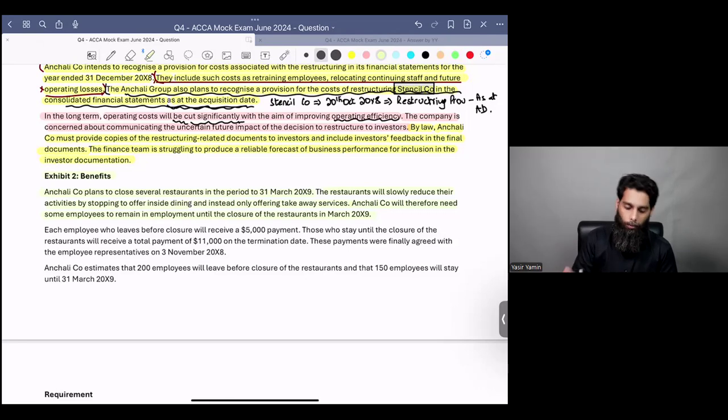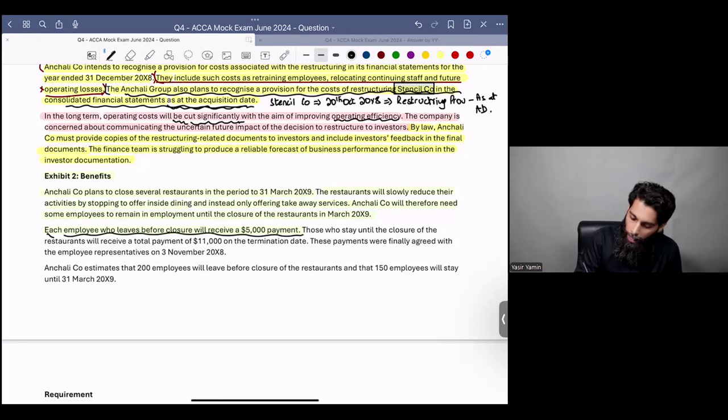Eventually, everybody will go. They are saying each employee who leaves before closure will receive a $5,000 payment. So each employee who is being made redundant now will receive a $5,000 payment. Make sense? Those who stay until the closure of the restaurant.